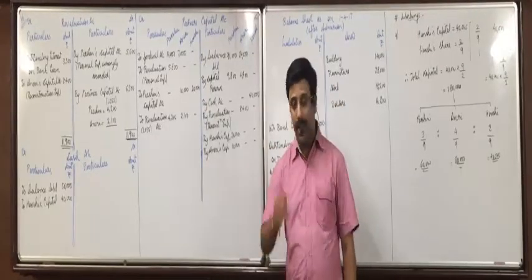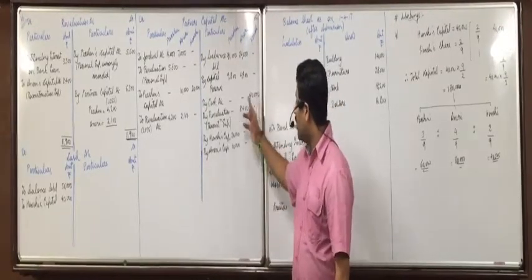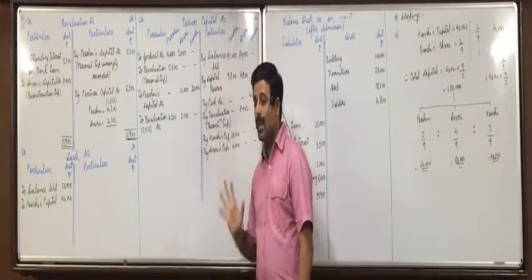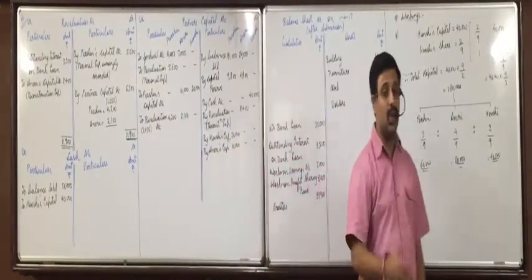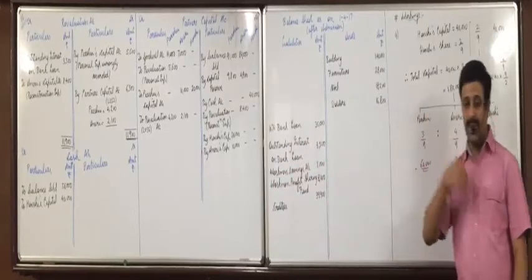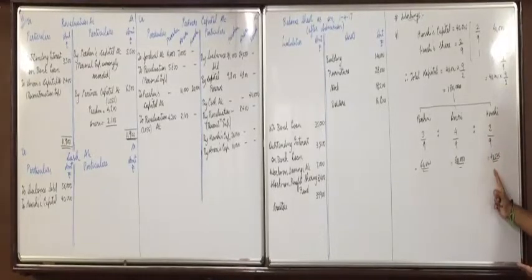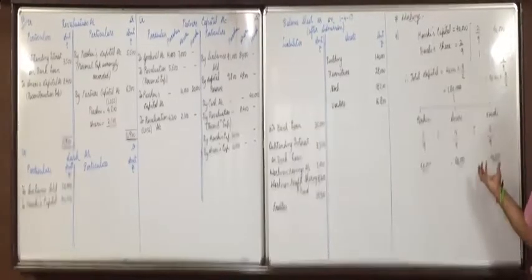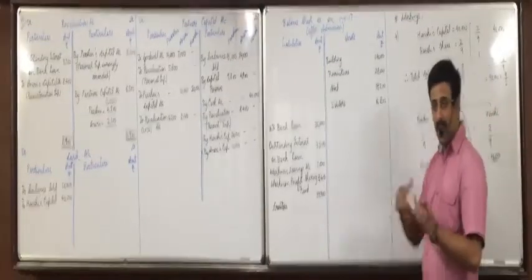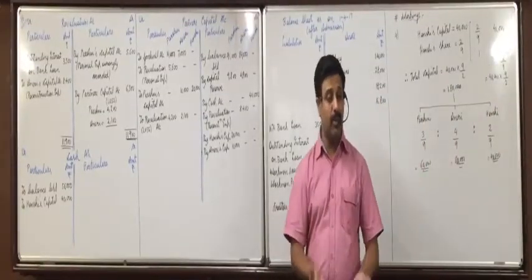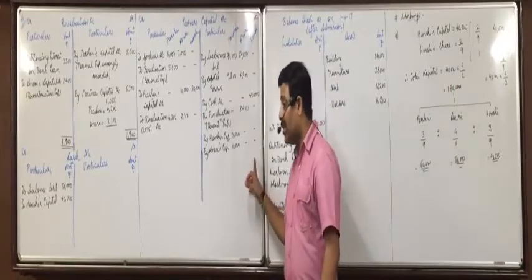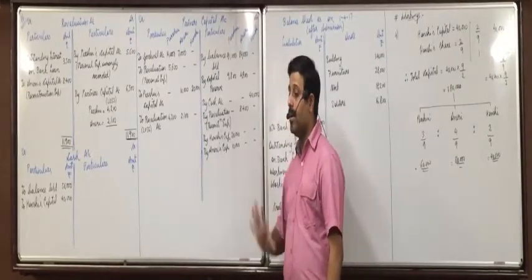Got it, everyone? Same way, 40 minus 20. The new partner's capital also, because of goodwill, we have taken from his capital, so his capital has also become 20. So even he will have a current account balance of 20,000. It should be 40, but it is 20. So he will also have to bring 20, which he is already not bringing, otherwise he would have brought the premium for goodwill. So that 20,000 will also transfer to the current account.